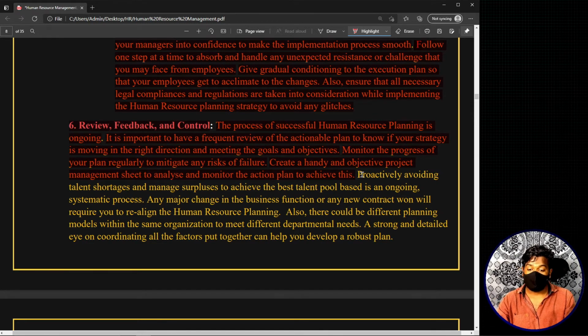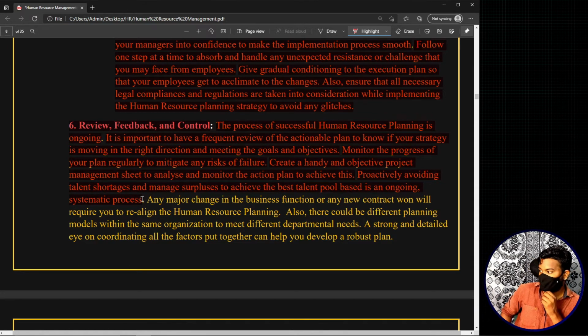Now proactively avoiding the talent shortages and managing surplus to achieve the best talent pool is an ongoing systematic process. In the previous substep we told, right, there may be different scenarios where after coming out with the gaps, you can either have a surplus, or you can fall short. Here we are telling that managing the surplus and managing the shortage is an ongoing process in an organization, because we cannot tell that an organization will have only one project. Projects will come and projects will go. The projects that are coming may require more workforce than we actually have, and in other cases, the projects that we get may require fewer workforce than we actually have.